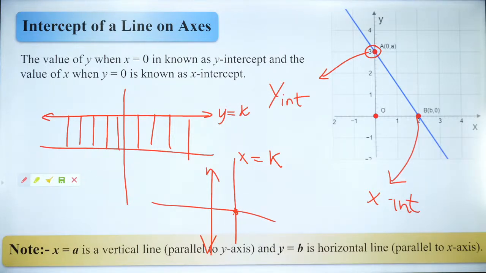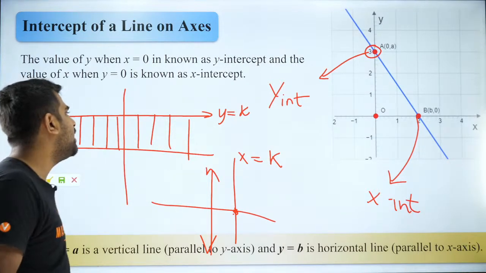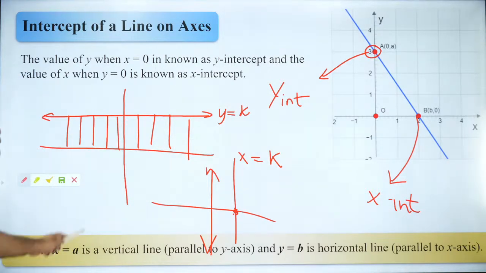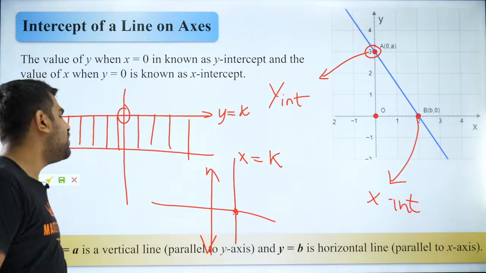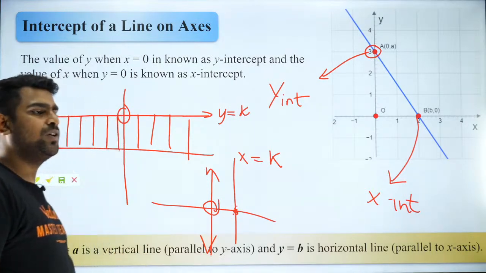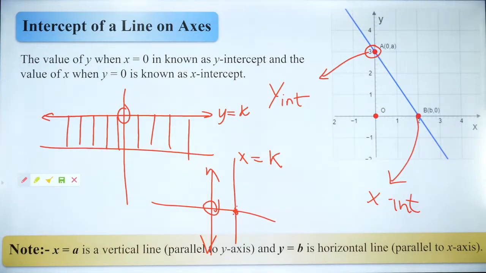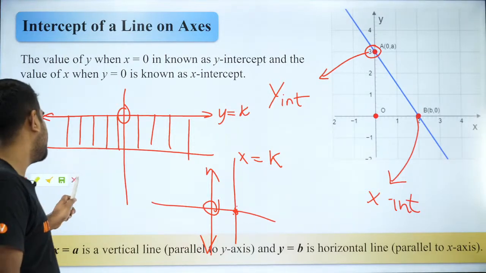Generally you will have two intercepts, the x-intercept and y-intercept, but it is not necessary, as you can see over here. Because if you have a line parallel to your x-axis, you will have only the y-intercept, and if you have a line parallel to your y-axis, you will have only one x-intercept. Got it?